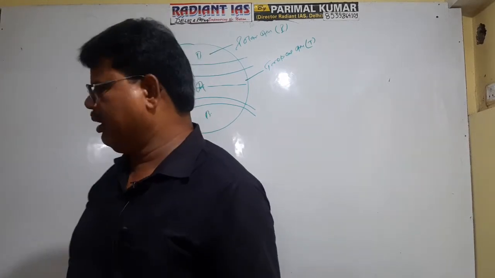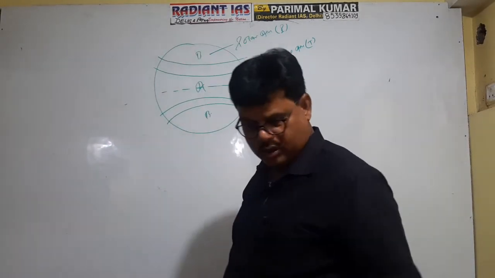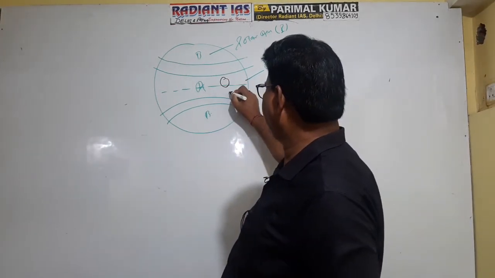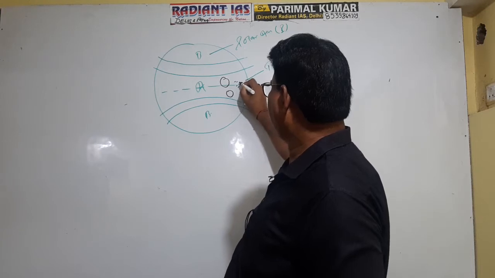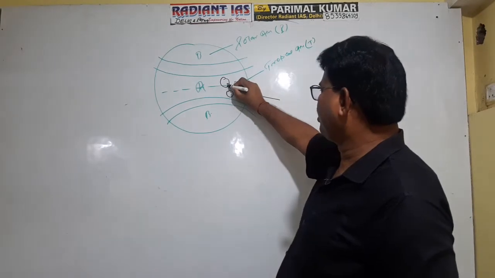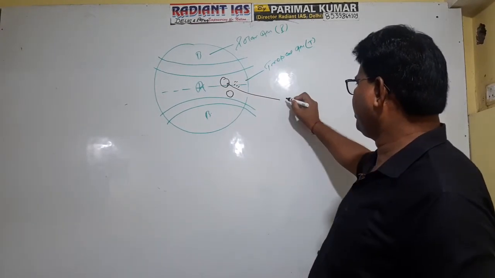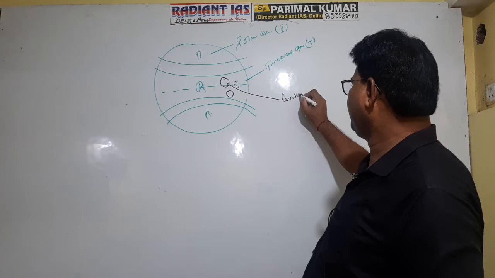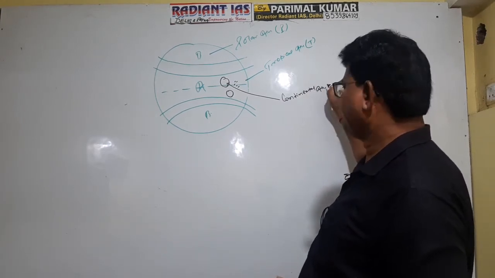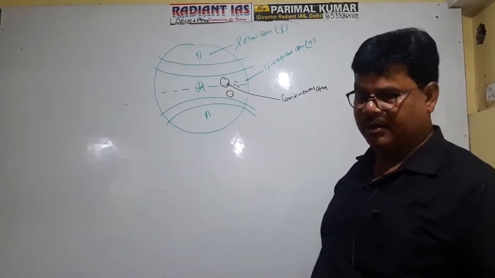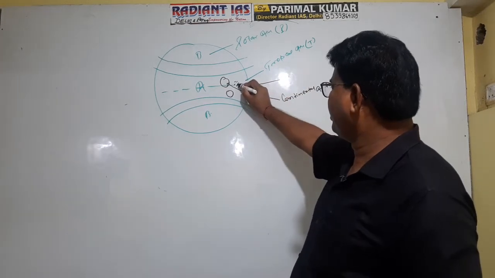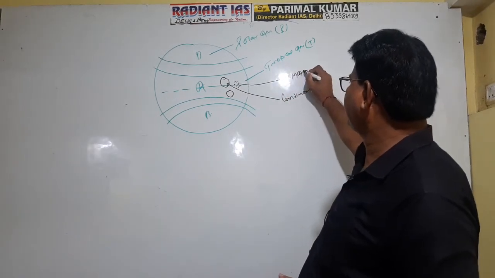In the tropical zone, suppose this is a continental area and this is an aquatic area. If an air mass originates over the continental area, it is referred to as a continental air mass. But if it originates in the oceanic zone, it is referred to as a maritime air mass.